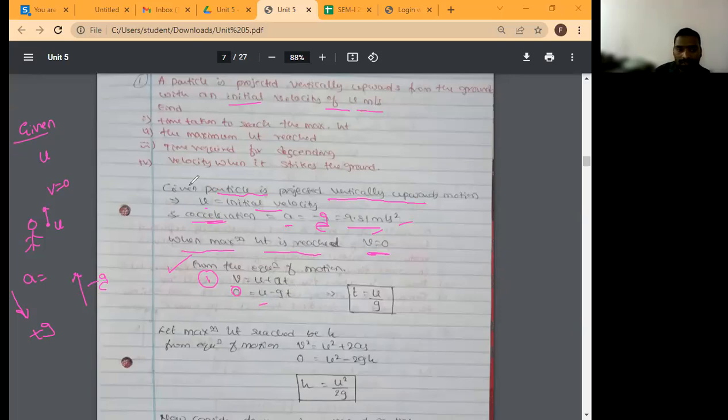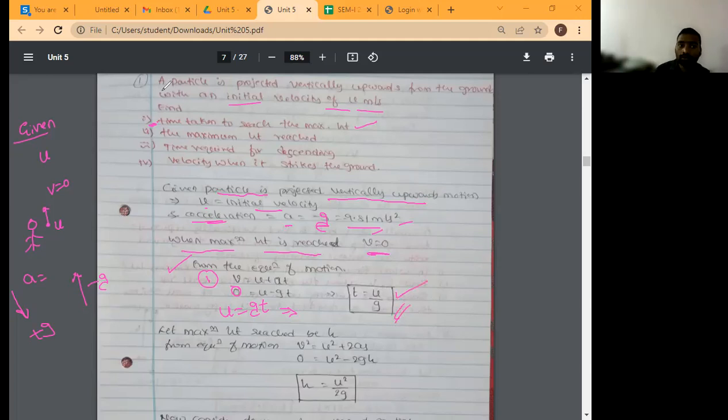So what is asked in the first question? Time required to reach the maximum height. Correct? So I want t. I will transfer gt to the other side, so that u is equal to g into t. Okay, so from this equation you are getting t is equal to u by g. Is it understood, everyone? Yes, sir.